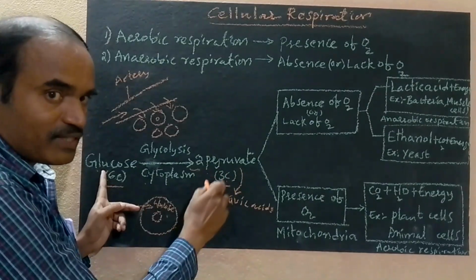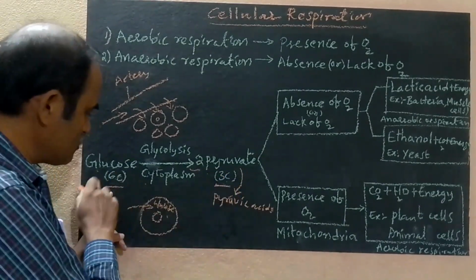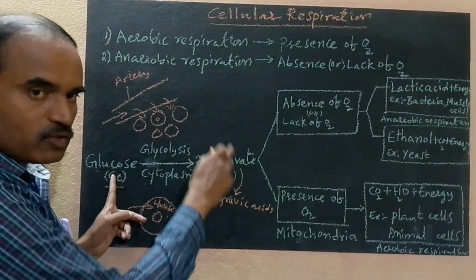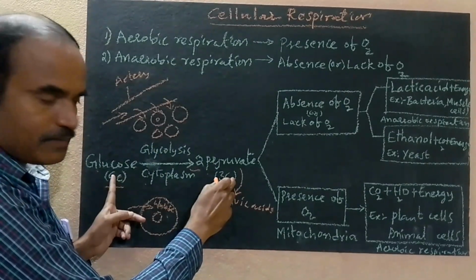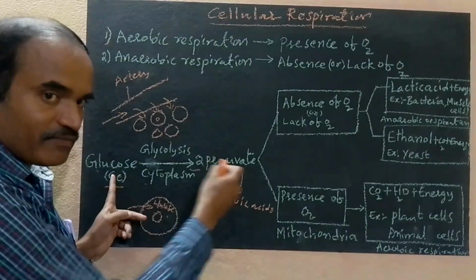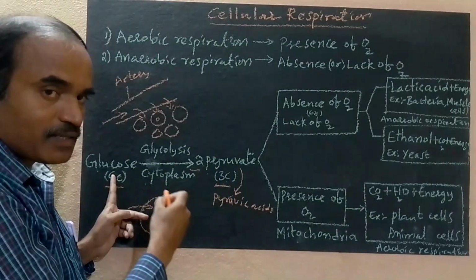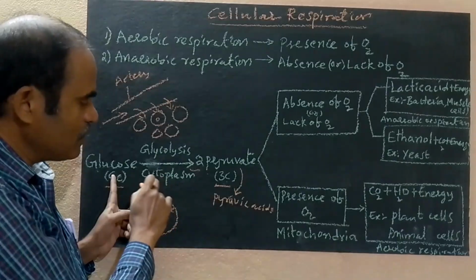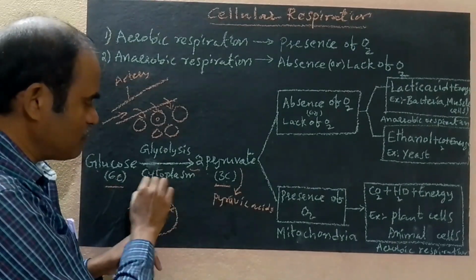Each pyruvate has 3 carbons; 2 times 3 is 6, so here also 6 carbons. Glucose breaks down into 2 pyruvates. In which part of the cell does it take place? The cytoplasm of the cell.